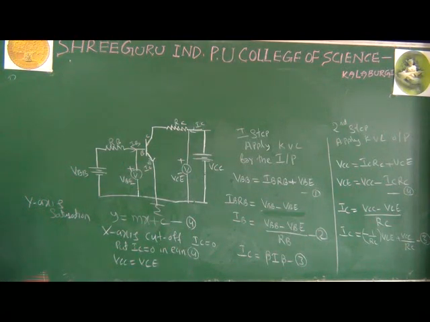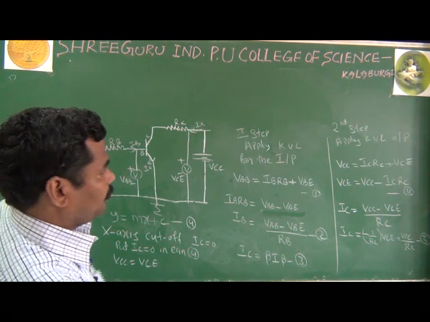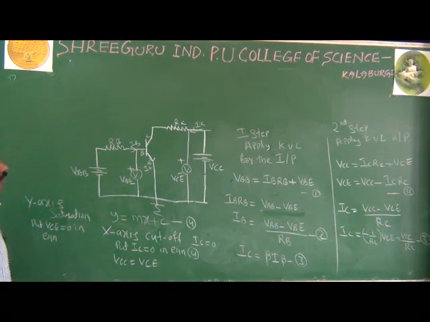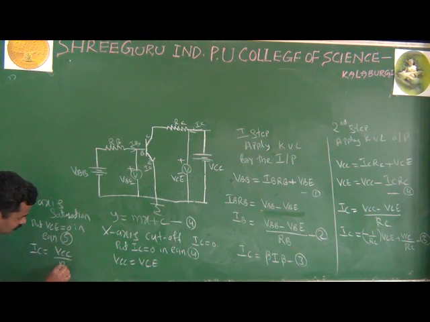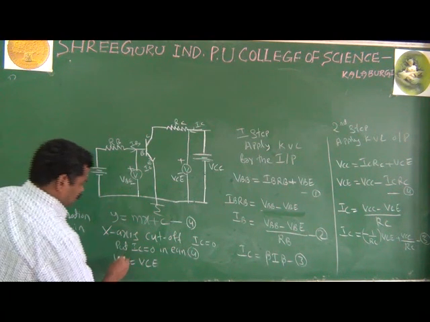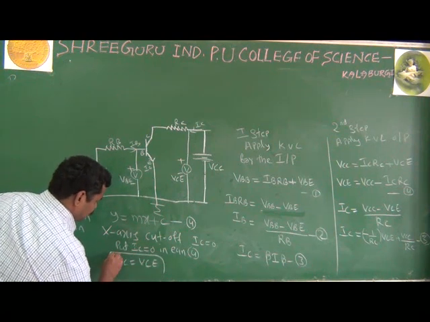It means here you have to put VCE equal to 0 in equation 4. Then what happens? We get IC equal to VCC by RC. This is the most important of the two important things.